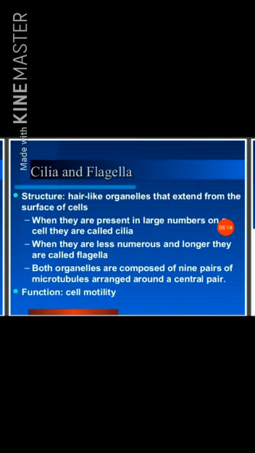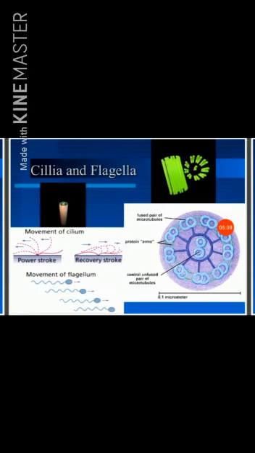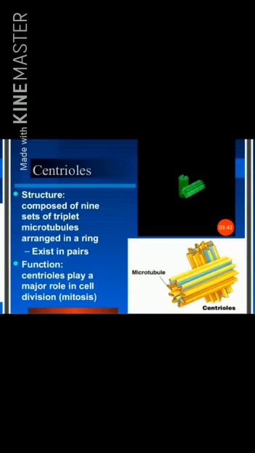Cilia and flagella structure: hair-like organelles that extend from the surface of cells. When they are present in large numbers on a cell, they are called cilia. When they are less numerous and longer, they are called flagella. Both organelles are composed of 9 pairs of microtubules arranged around a central pair. Function: cell motility. This is the structure of cilia and flagella.